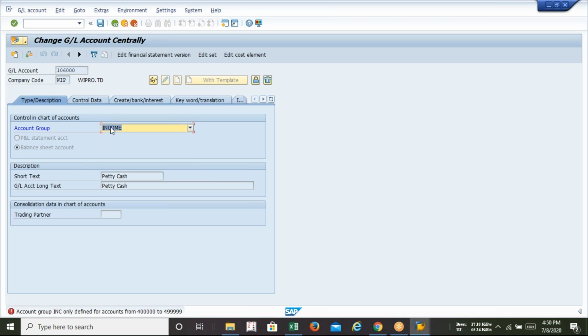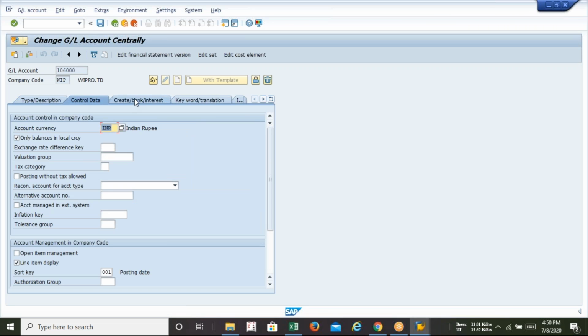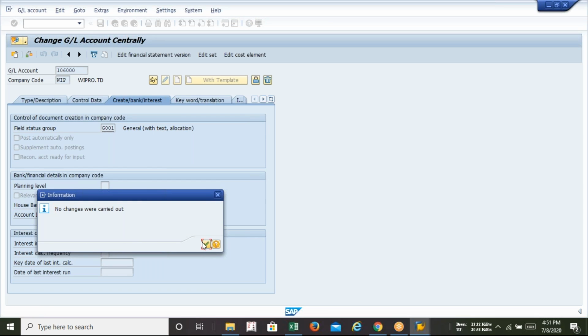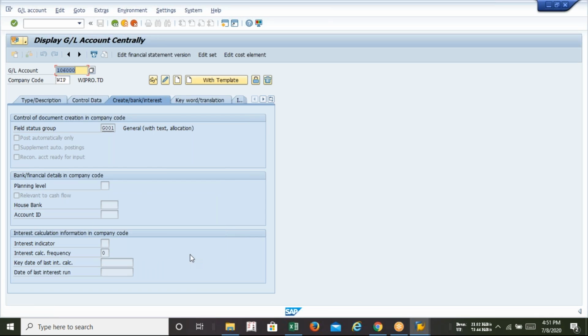If you select income as account group, the number range will be 4. This selection we have done in the account group. So 1 is to be used for the asset only. Now you can check which part you need to alter. Whatever the selection, whatever the alteration you make, after that you can save it again, and the GL will be saved.